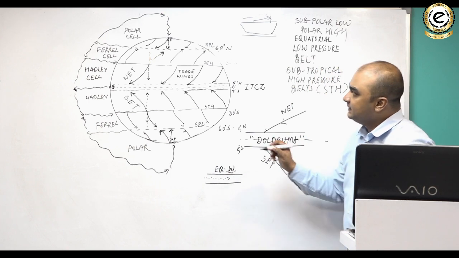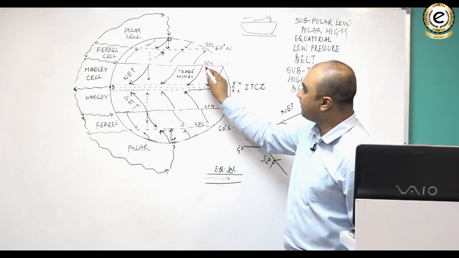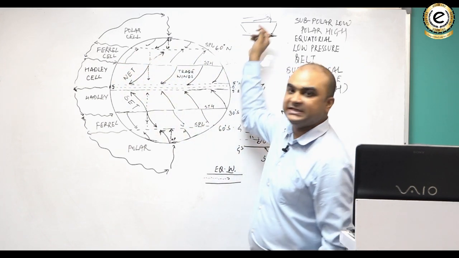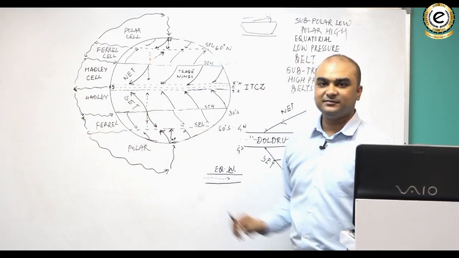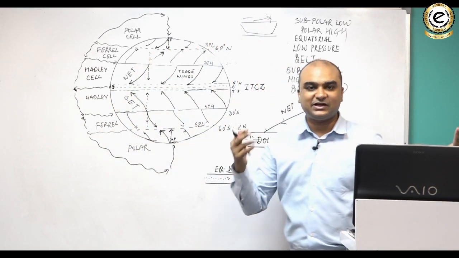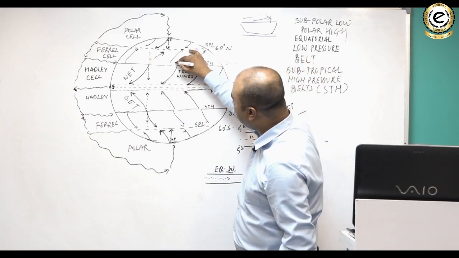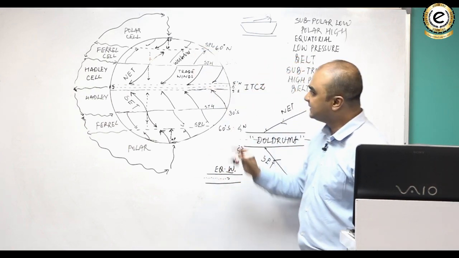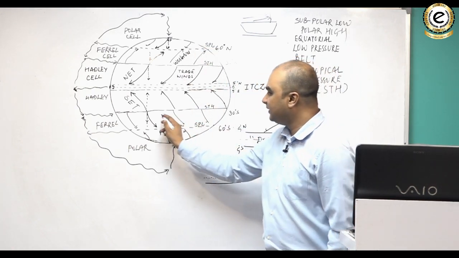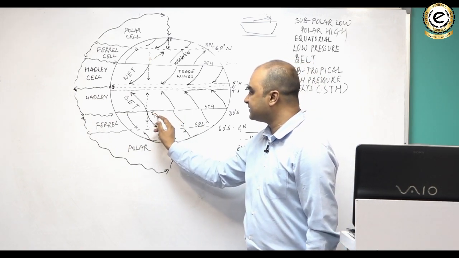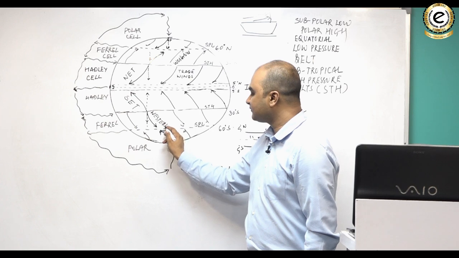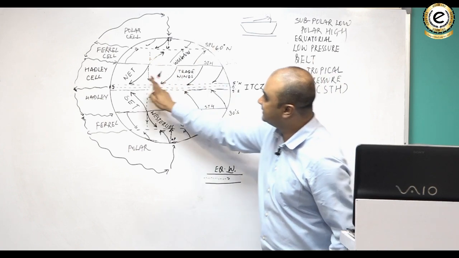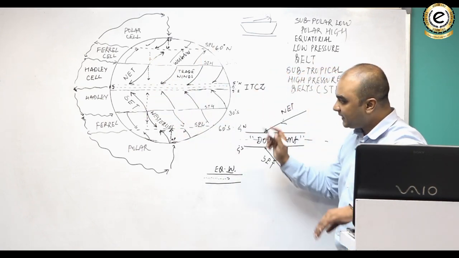These winds which blow between subtropical high and subpolar low, they are moving from southwest to northeast, so they should be called southwesterlies. But just for the sake of naming, they have been called westerlies. So these westerlies lie in the northern hemisphere as well as in the southern hemisphere. So you have got trade winds, you have got westerlies which are moving like this, and finally you have got